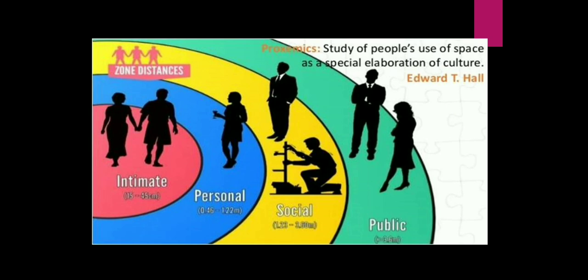And public distance means when you are in a large gathering, at a public place, so you need to have distance from the people as per the level of familiarity. As you know the person, you need to have space between you and the other person, as per the level of familiarity and acquaintance, meaning knowing the people. If you know people, you stand close. If you don't know, you maintain a long distance from that person.